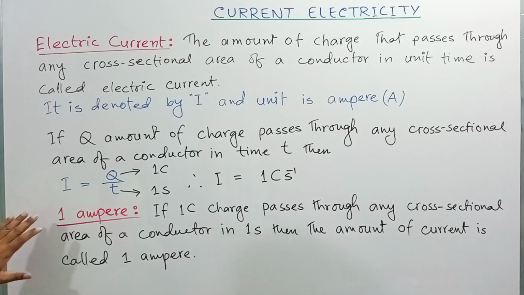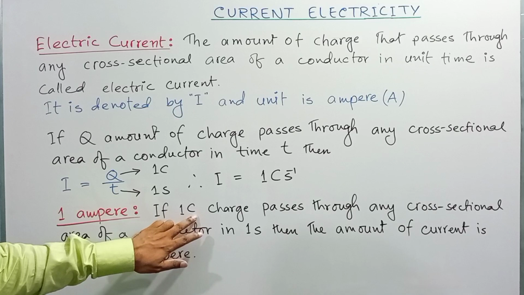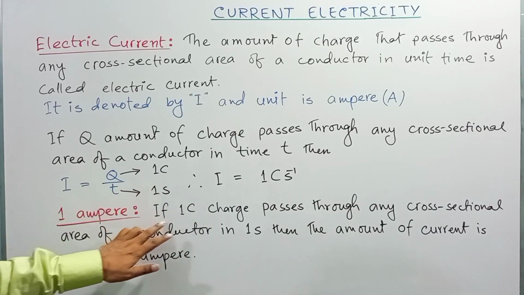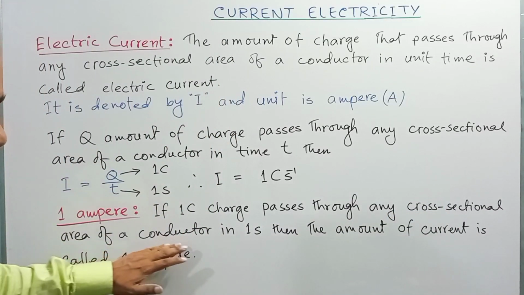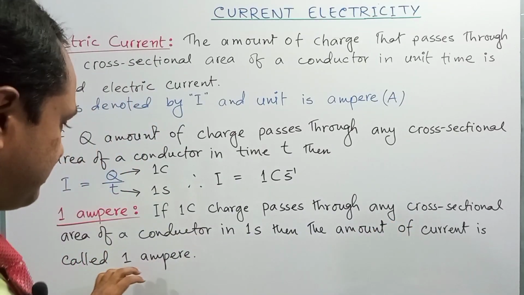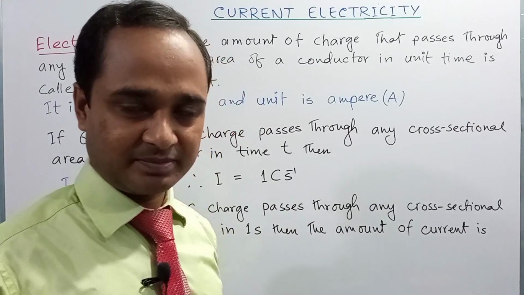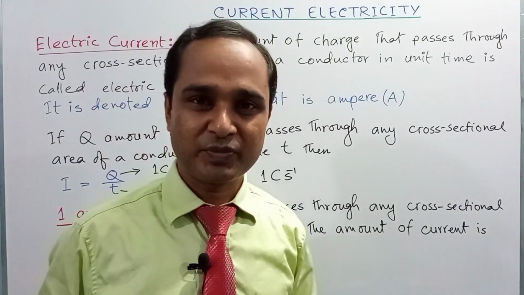So in that case, 1 ampere can be defined from this expression like that: if the value of Q is 1 coulomb and the time is 1 second, so if 1 coulomb charge passes through any cross-sectional area of a conductor in 1 second, then the amount of current is called 1 ampere. So the definition of 1 ampere is also very important for your exam. So you need to memorize these two definitions. Right, dear student? I hope you got it.